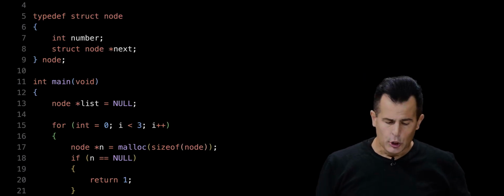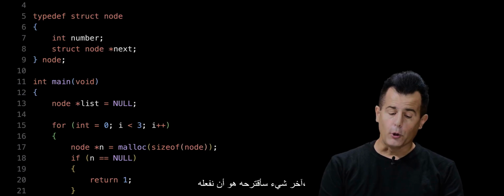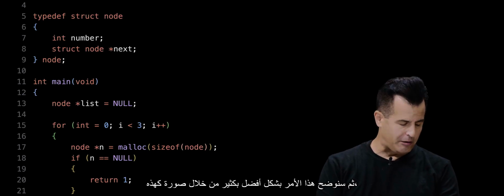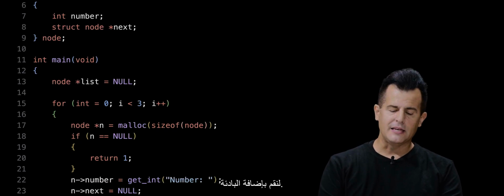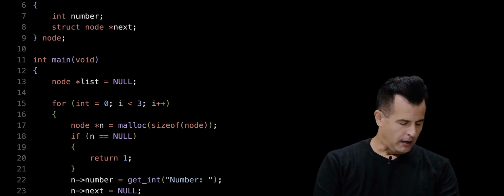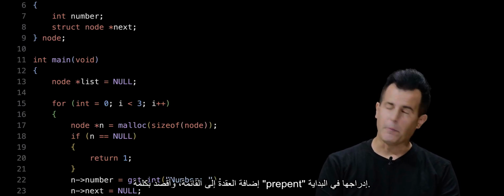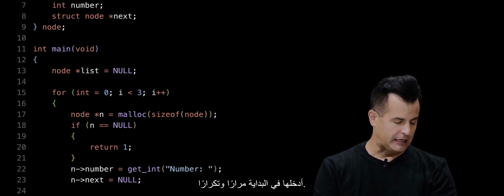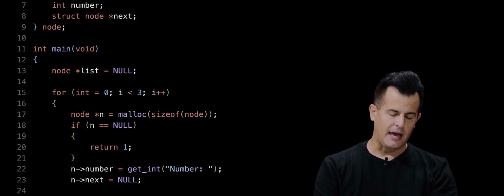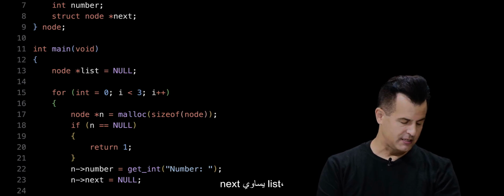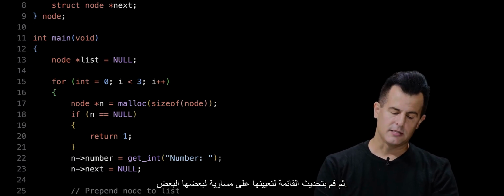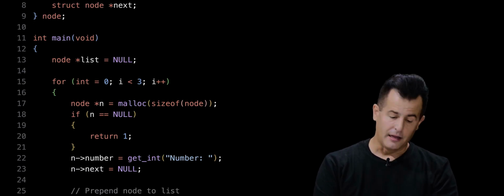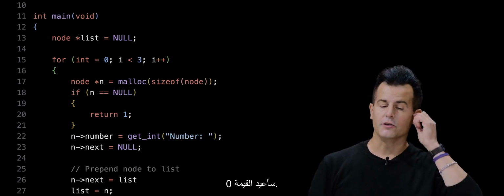All right. So the last thing I'm going to propose we do, and then we'll make this much more clear in picture form, is this. Let's go ahead and prepend the node to the list. And by prepend, I mean insert it at the beginning. I'm going to say n next equals list, then update the list to set equal to n. And then after all of this mess, I'm going to return 0.